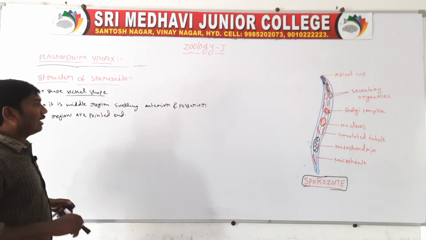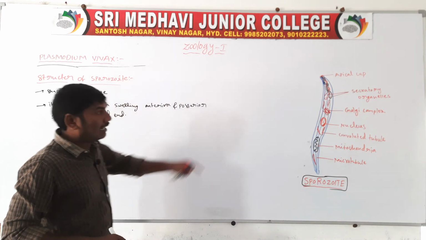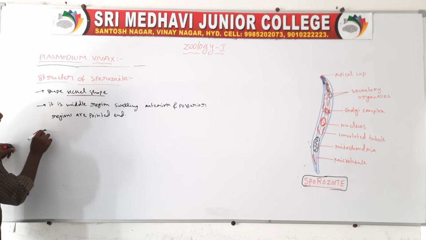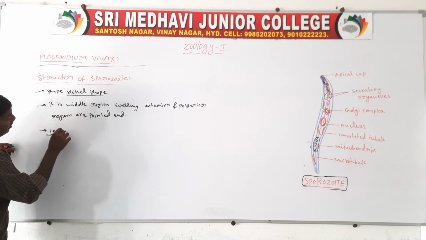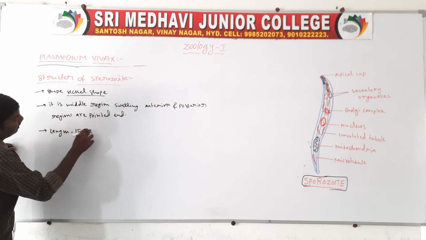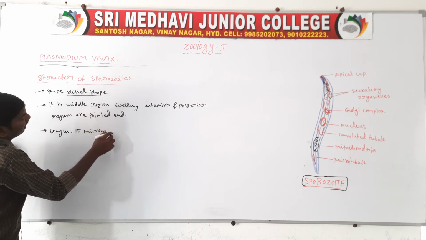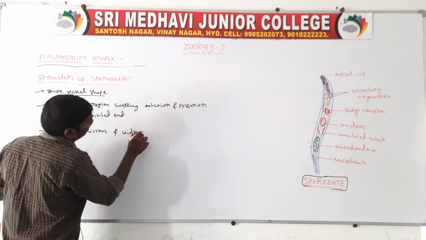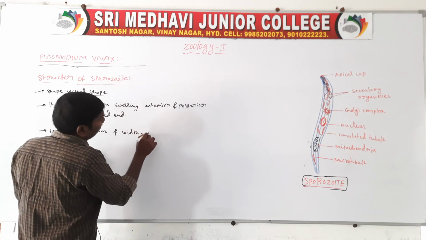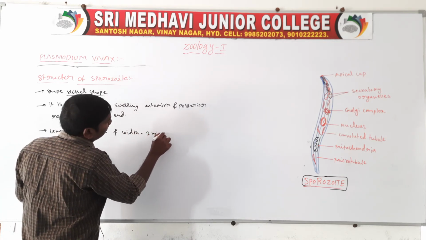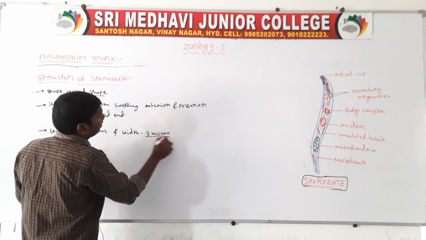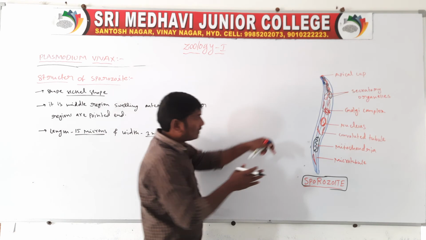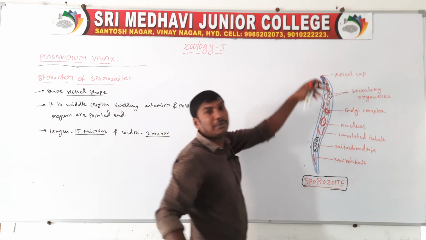Next, the body size. The length is 15 microns and the width is 1 micron. So the length is 15 microns, width 1 micron.